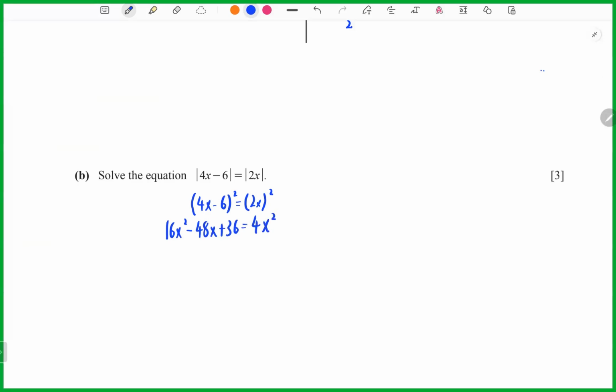So 16 minus 4, I will get 12x squared minus 48x plus 36 equals 0. So x squared minus 4x plus 3 equals 0.